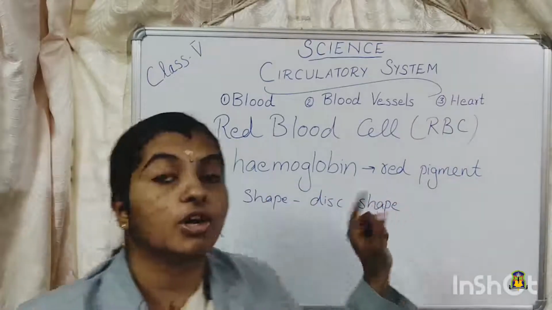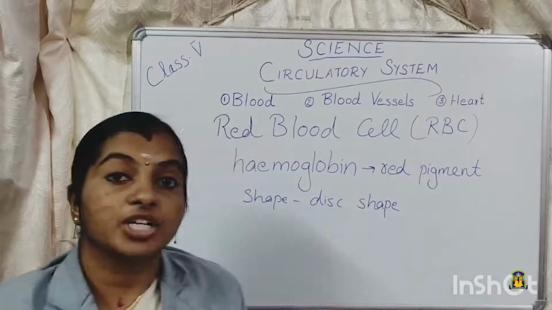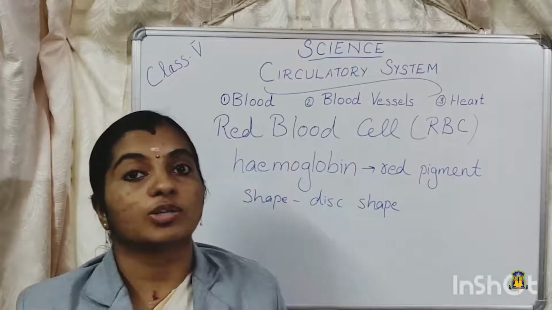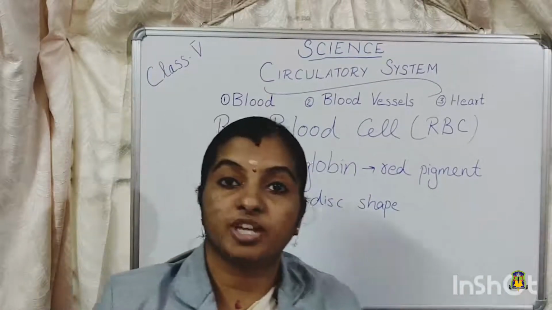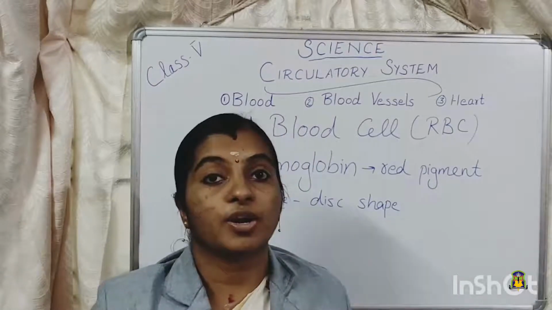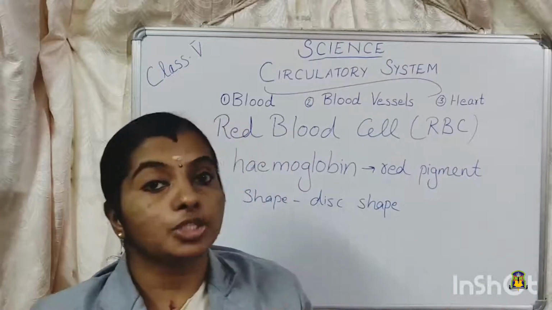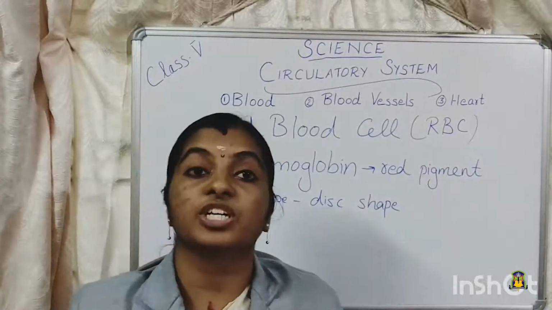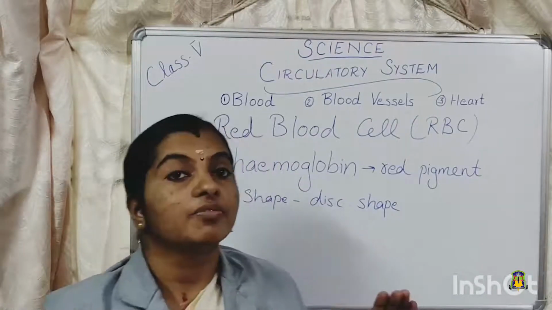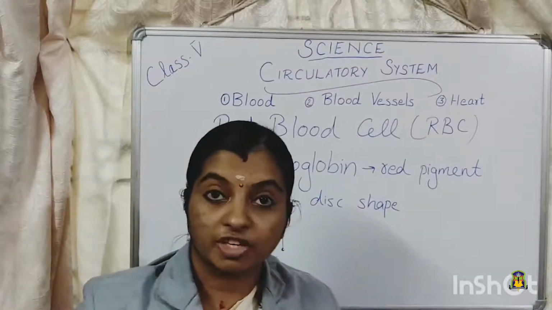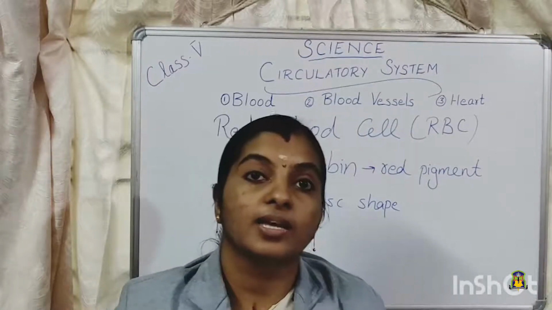This red pigment called hemoglobin gives that color to the RBC, and it is a function of this hemoglobin to carry oxygen to different parts of the body. This hemoglobin carries oxygen to different parts of the body and also the carbon dioxide that is formed as a result of respiration was taken to the lungs by this hemoglobin. So that is a function of RBC. RBC contains a red pigment called hemoglobin which helps to transport oxygen to different parts of the body and to take carbon dioxide back from different parts of the body to the lungs.